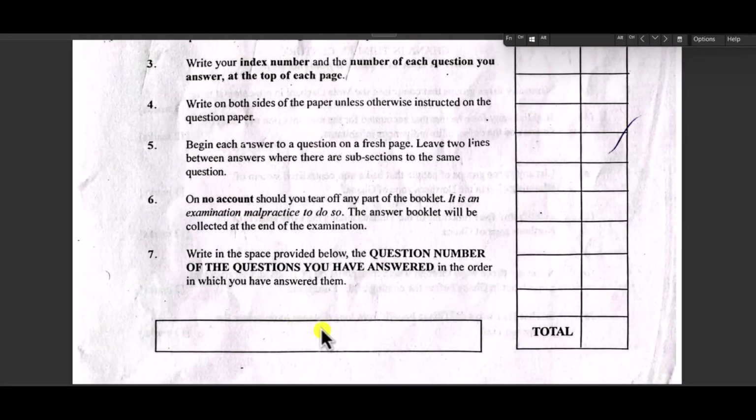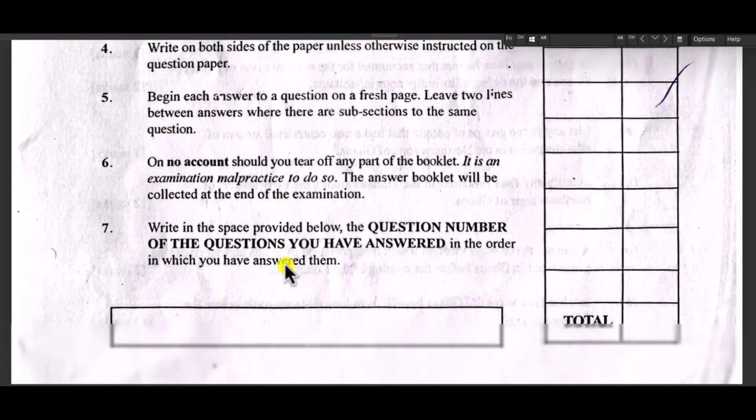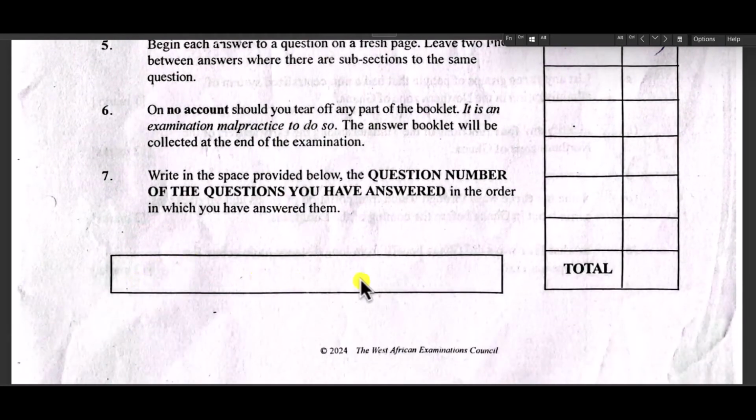Now when you come down, you'll see a box over here. You are required to write the number of the questions that you answered on this paper over here, in order of how you answered them. So for instance, let's assume that the first question you answered was question number 3.